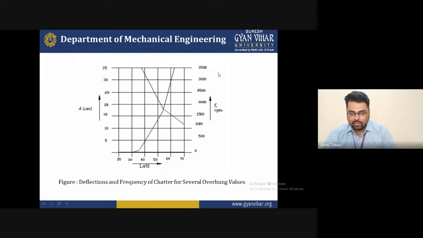So this is our objective, to understand the basic concept of cutting parameters. There are 3 types of cutting parameter. Basically, we have the spindle speed, or cutting speed, we can say, then feed rate and depth of cut. All 3 parameters are dependent on each other. When one parameter increases, another parameter goes to decrease. So these all depend on each other.